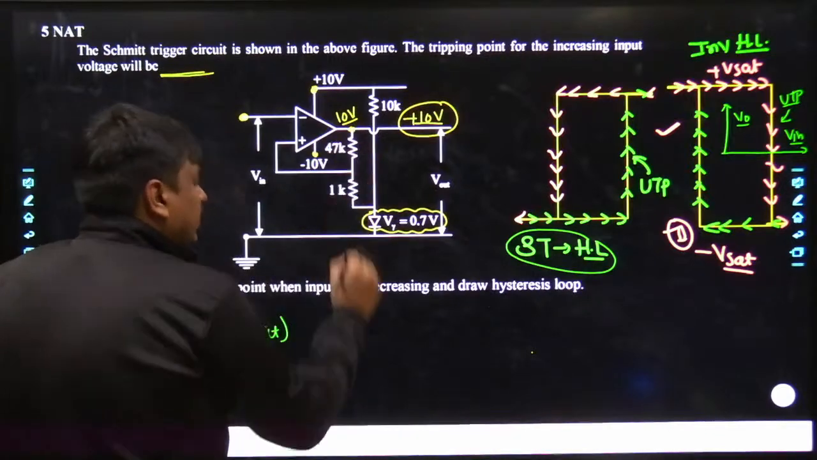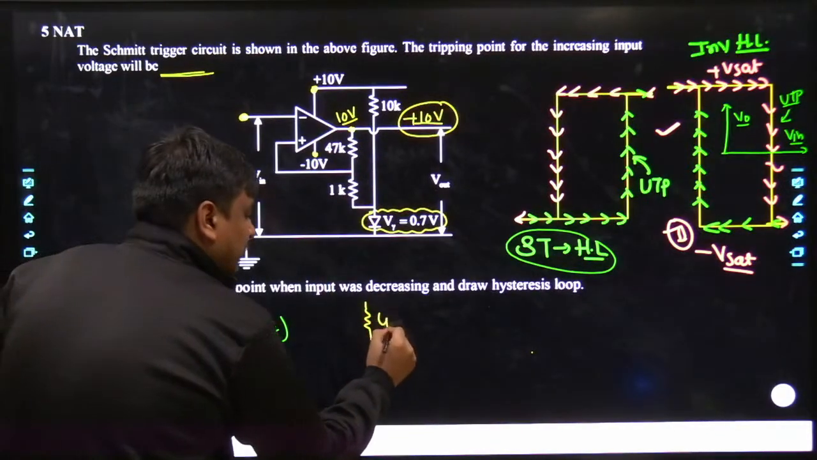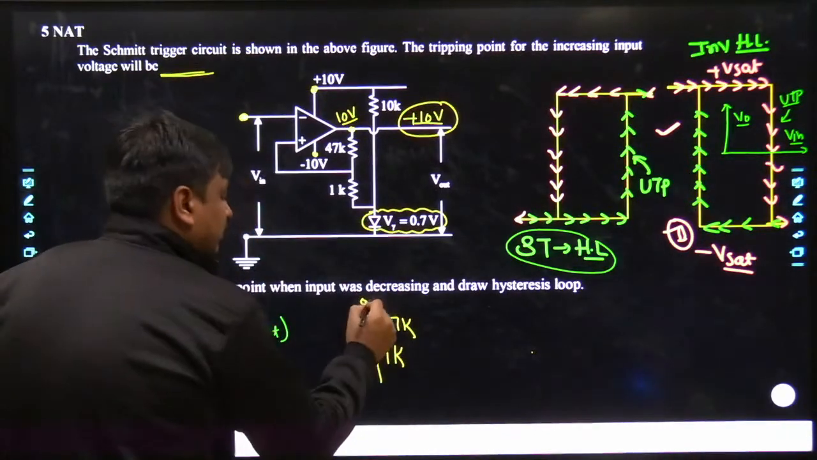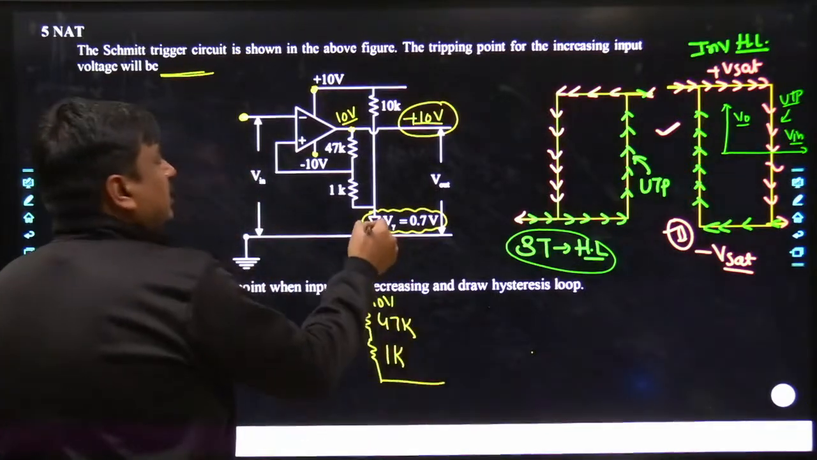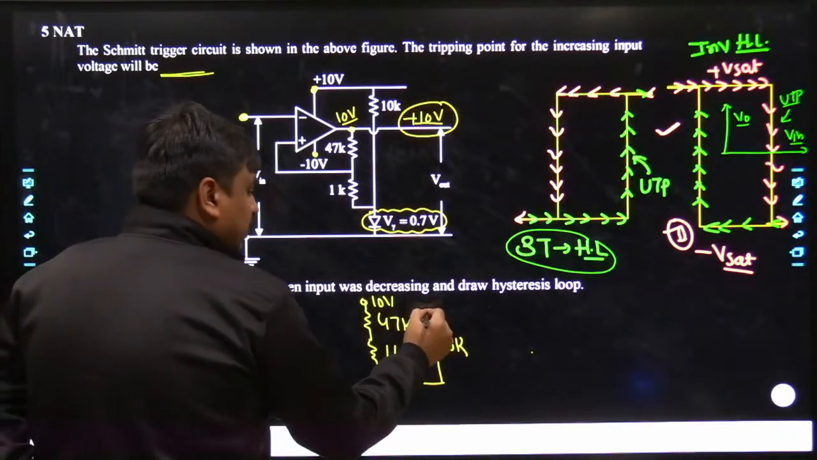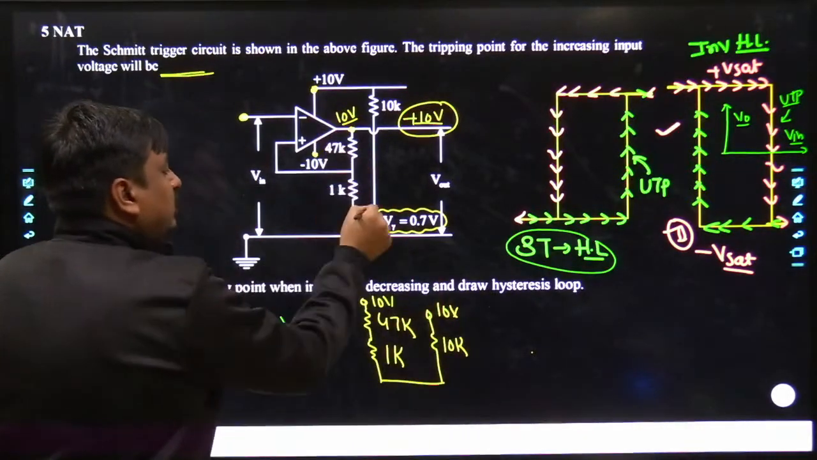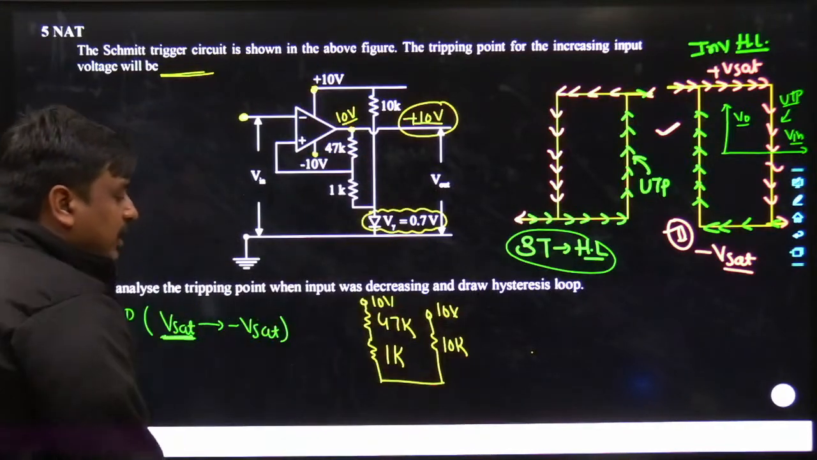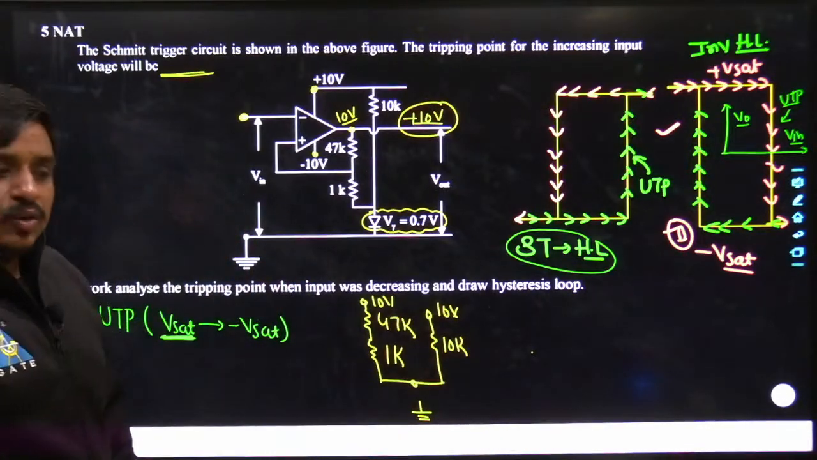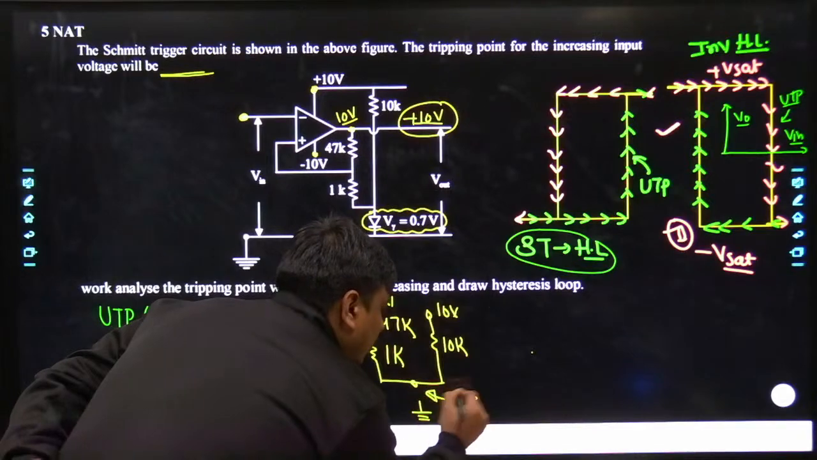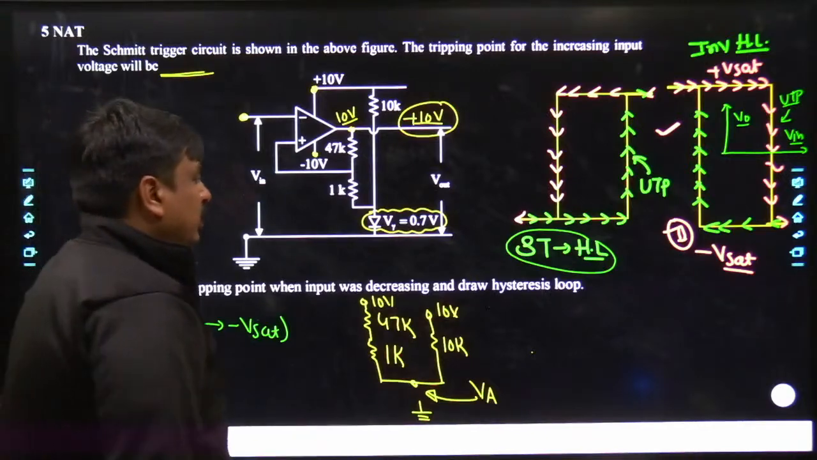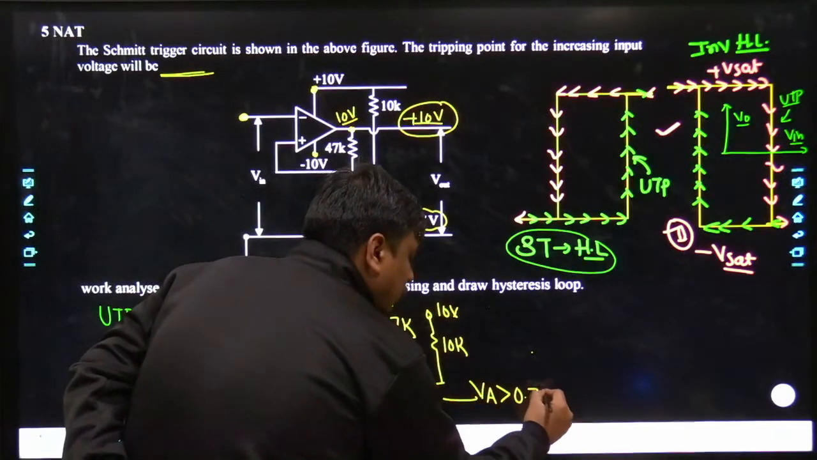So what you will be doing, here it becomes 47 kilo, here it becomes 1 kilo, here it becomes 10 volt, similarly here it becomes 10 kilo, and here it is nothing but 10 volt, this one and this one. And now you would be performing an open circuit test across the diode, and you will be calculating the voltage across this terminal, VA. Once you calculate it, you will get to know the value of VA is greater than 0.7 volt.